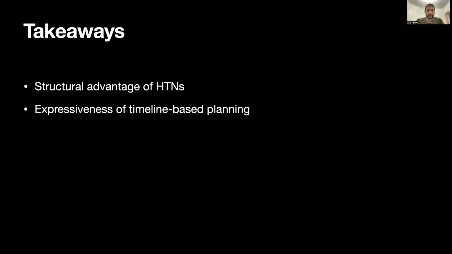Finally, to summarize, we have presented T-HTN, a multi-robot planning framework that combines the structural advantages of an HTN representation with the expressiveness and flexibility of timeline-based planning frameworks. We have argued that by emphasizing resource allocation as the basic decision-making focus, it is possible to overcome the complexity of the resulting expanded search space and efficiently produce high-quality multi-agent plans.